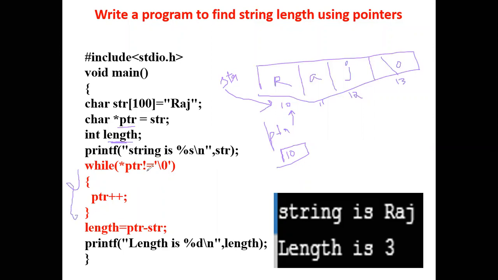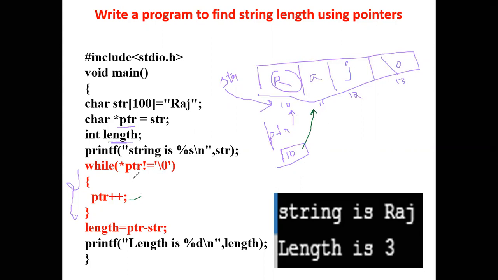So what we are doing is, star PTR is not equal to null. Yes, the condition is true. Star PTR, R, is not equal to null. We are incrementing the pointer. So the pointer will be made to point to the next one. Again, we are checking the condition.